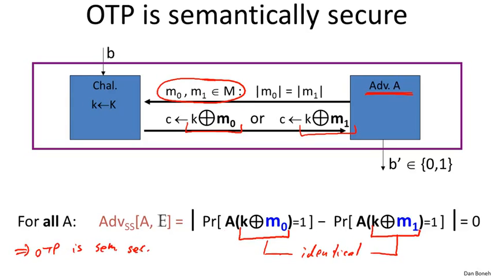Now, the interesting thing here is that it's not only semantically secure, it's semantically secure for all adversaries. We don't even have to restrict the adversaries to be efficient. No adversary, no matter how smart, will be able to distinguish K XOR M0 from K XOR M1 because the two distributions are identical. So the one-time pad is semantically secure. That completes our definition of semantic security. The next thing we're going to do is prove that a secure PRG in fact implies that the stream cipher is semantically secure.